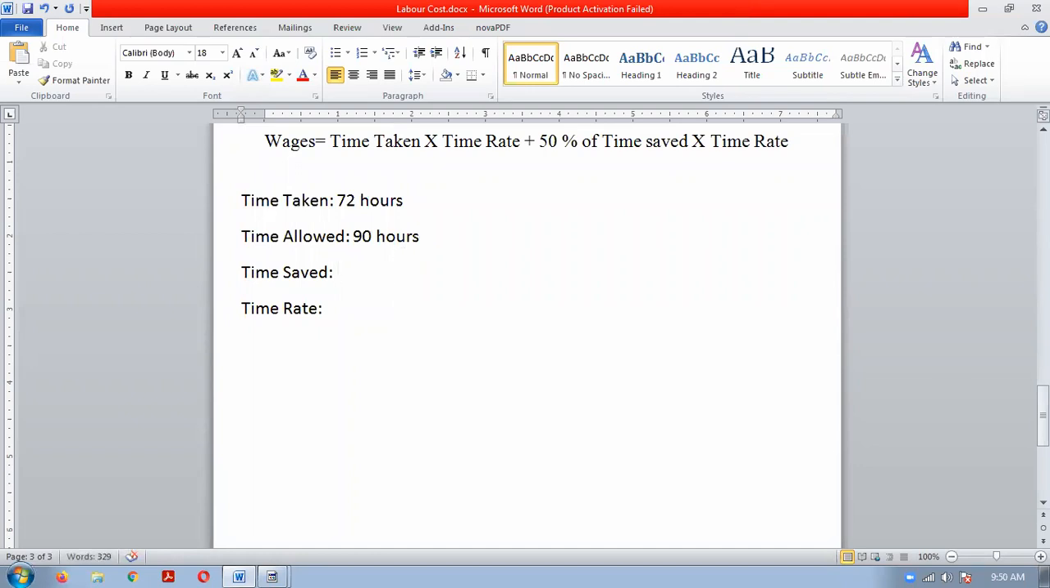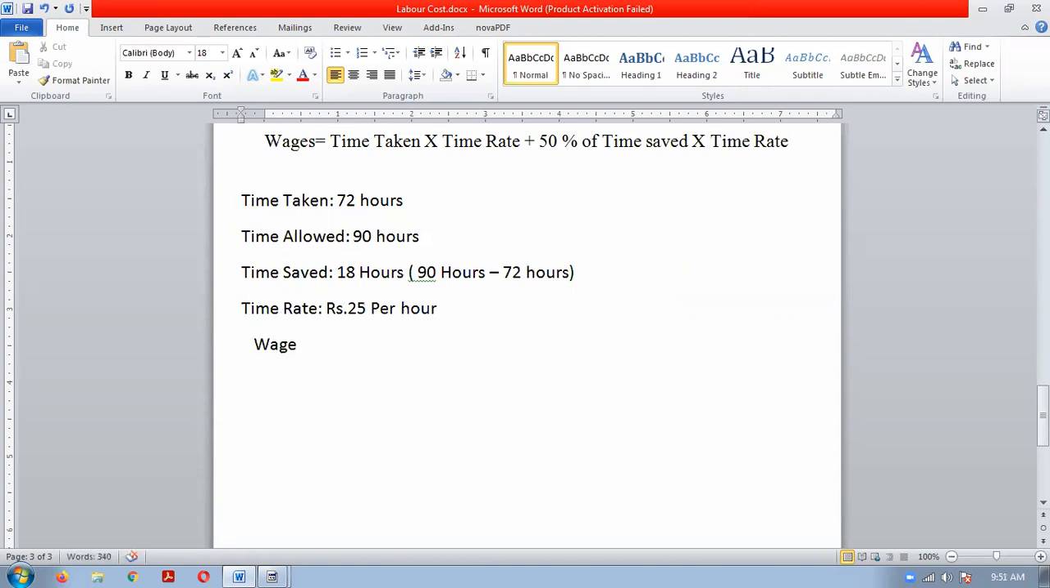So time saved will be how much? 90 hours worker is allowed. He is doing the work in 72 hours. So what will be the time saved? 18 hours. Very good. 18 hours will be the time saved. So how we have calculated it? 90 hours time allowed minus 72 hours time taken. Okay, and rate per hour is rupees 25 per hour. All the data we are having. Now we can calculate the wage as per Halsey plan.